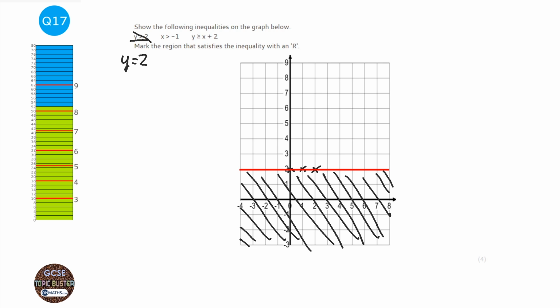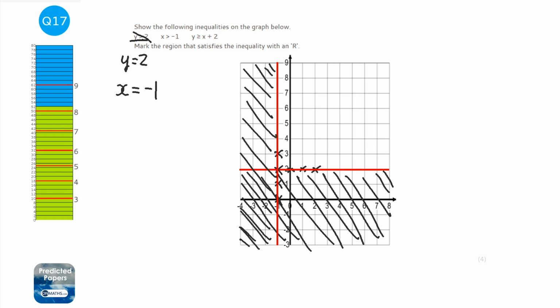Okay, next one, we want to do the line x equals minus 1. Okay, so where does x equal minus 1? Where does there, in fact all the way up this line here. So we want to do another one. And that's the line x equals minus 1. Okay, so where do we not want? Well, x is going to be greater than minus 1, so we don't want this bit at the side here.